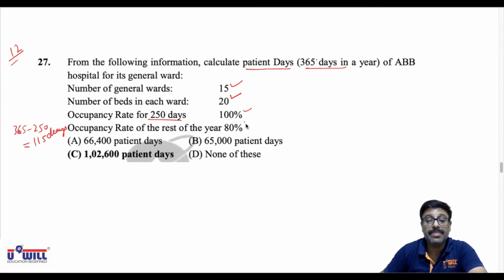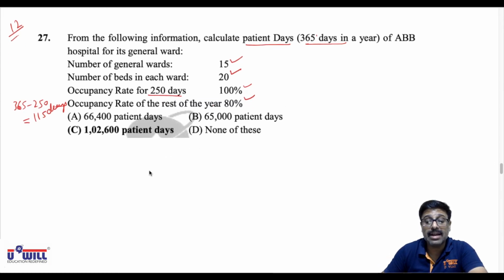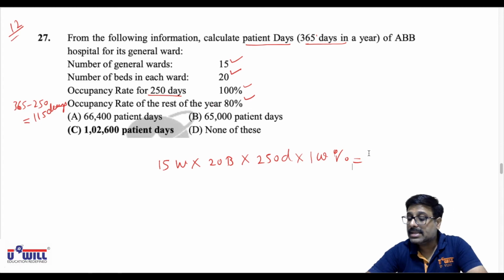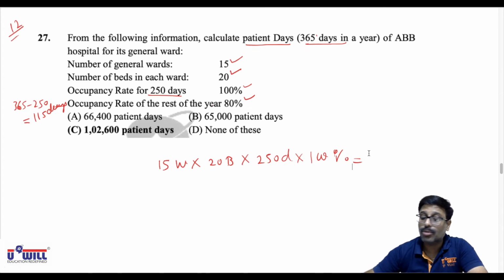So very simple. For 250 days we will count 15 wards into 20 beds in each ward into 250 days into 100% occupancy. Do it everyone. 15 wards into 20 beds, 300 beds into 250 days, 75,000 into 100% occupancy, 75,000 are patient days.